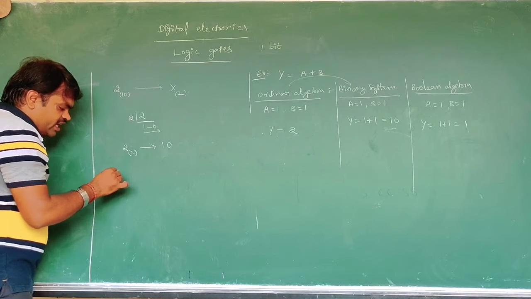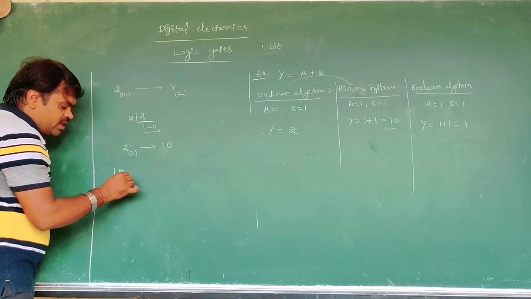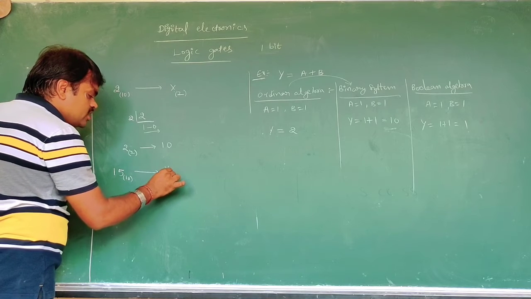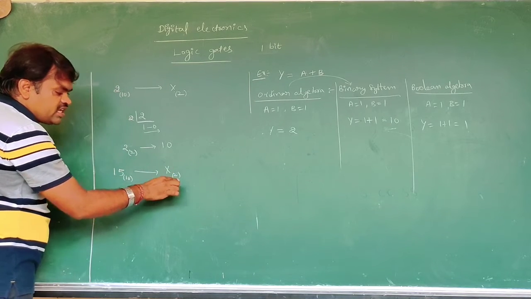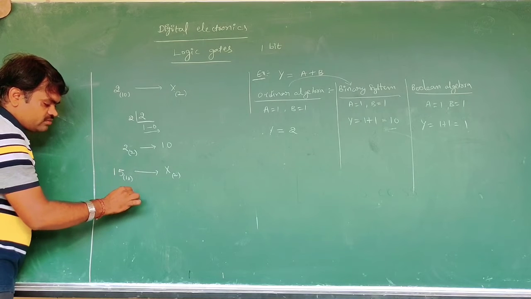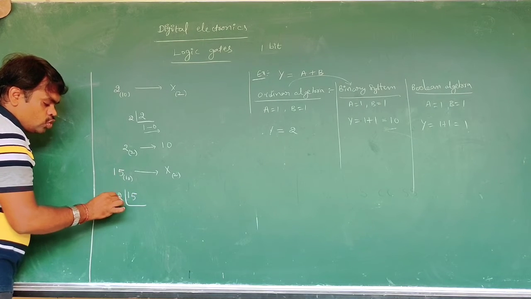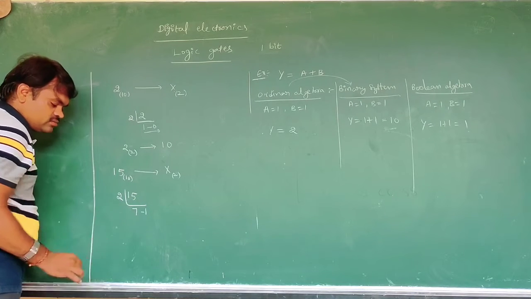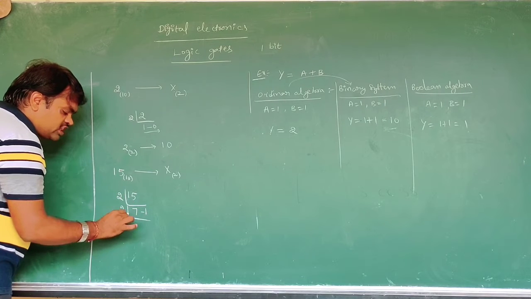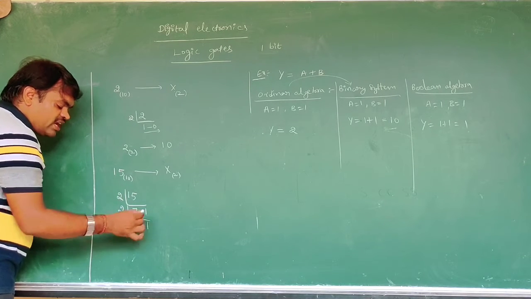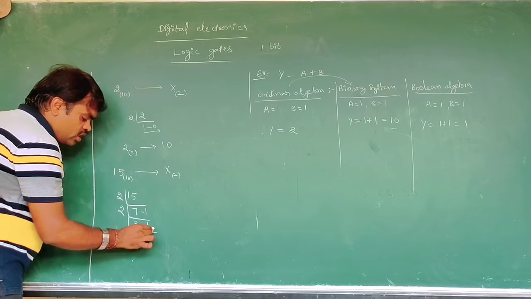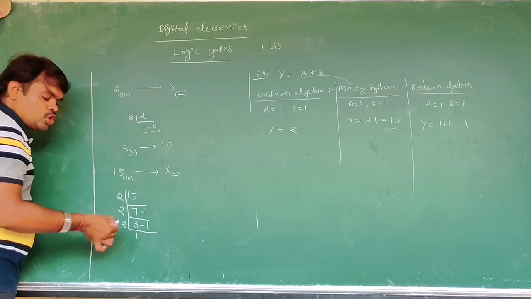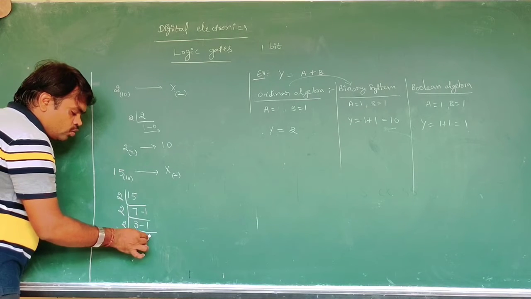Here, for example, we can take 15. It is decimal, and it is converted to binary. Binary means we divide by 2. 2 7s are 14, so it's 7 with remainder 1. Now 2 3s are 6, remainder 1. 2 1s are 2, remainder 1.